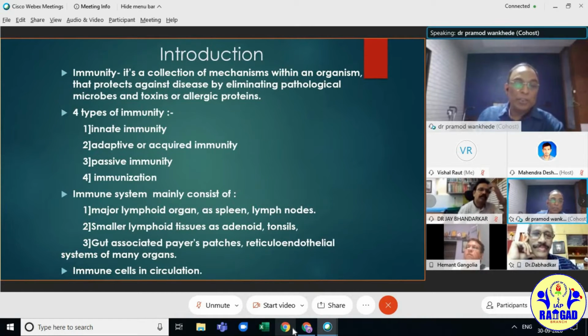The immune system mainly consists of major lymphoid organs that split into smaller lymphoid tissues: adenoids, tonsils, gut-associated Peyer's patches, and the reticuloendothelial system in many organs. Immune cells are also present in circulation.